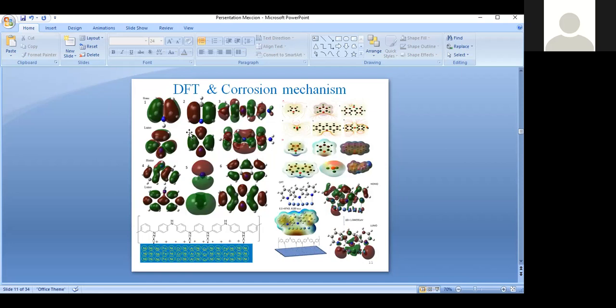Then we further confirm the corrosion inhibition effect with the DFT study, because here we have different types of heterocycles, and the polyaniline makes electron delocalization. Then we have the NH groups. They may interact with the positively charged metal surface. The positive charge develops when the metal is immersed in the aqueous medium, as the metal surface gets polarized by the aqueous medium.